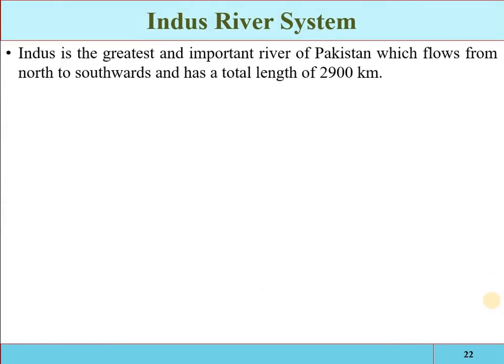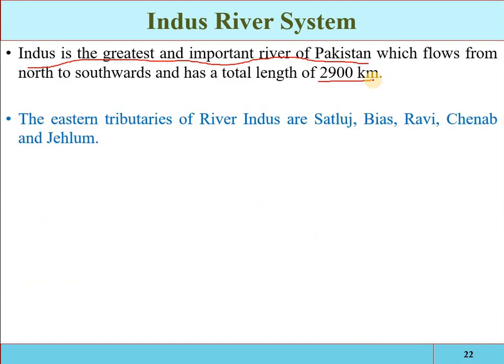Now the Indus River system is the main water resource of Pakistan. Indus is the greatest and most important river of Pakistan. Mostly the water utilized in irrigation is from the Indus basin, which flows from north to south and has a total length of 2,900 kilometers. The Indus basin passes from the northern portion of Pakistan to the southern portion throughout the country. The eastern tributaries of the river Indus are Satluj, Beas, Ravi, Chenab, and the Jhelum.